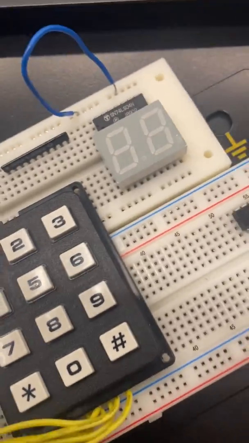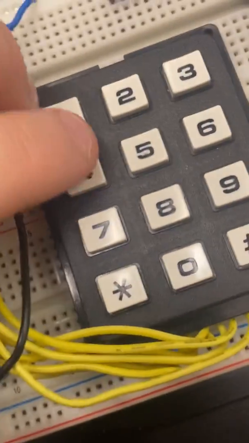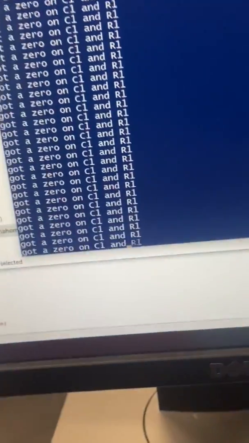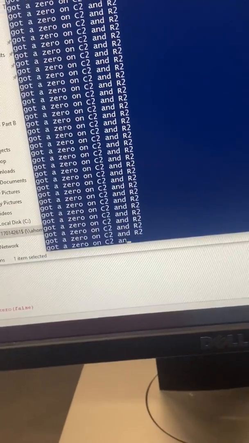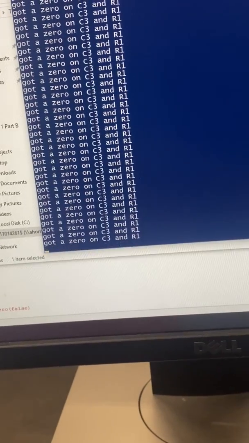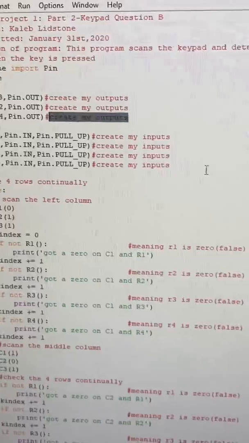We're testing the keypad, so this is how I have it wired here. So now when I just import test keypad here, when I press a 1 right now, it'll tell me which column and row I'm in. As you can see, I got a 0 on C1 and R1 for column 1, and then here's column 2, column 3, column 4.